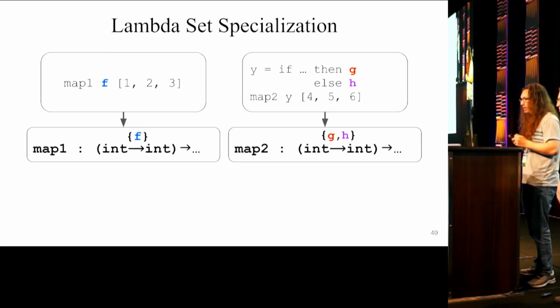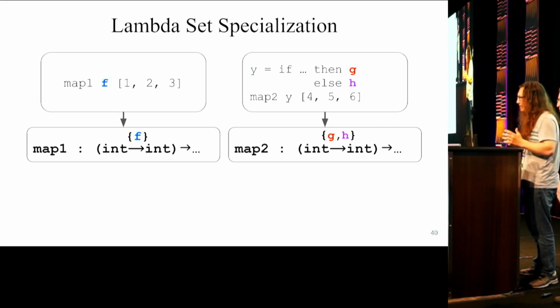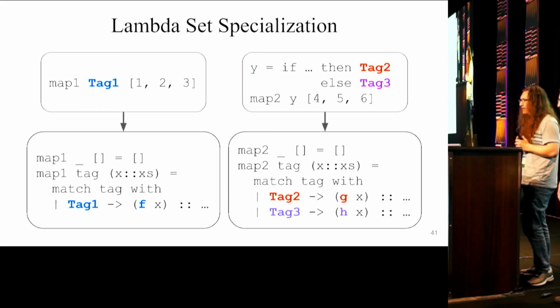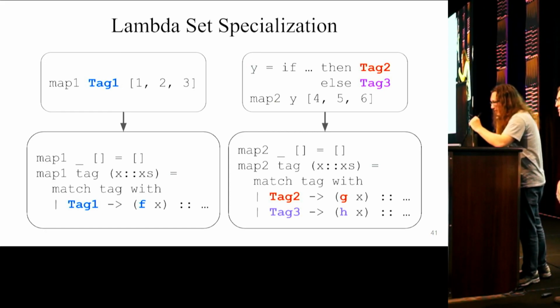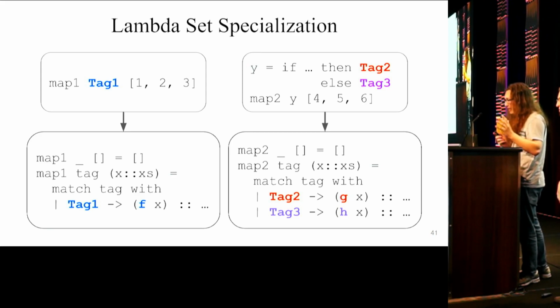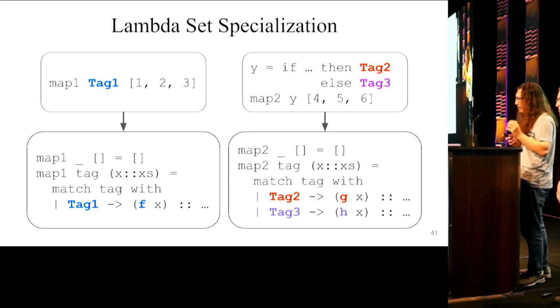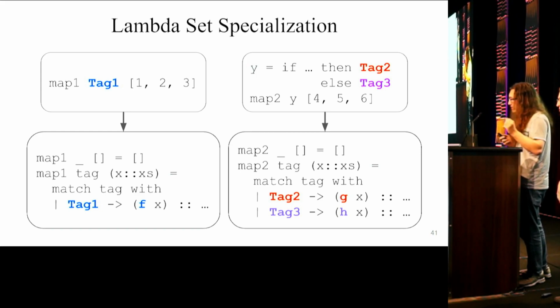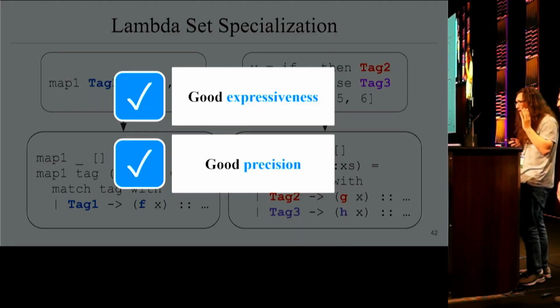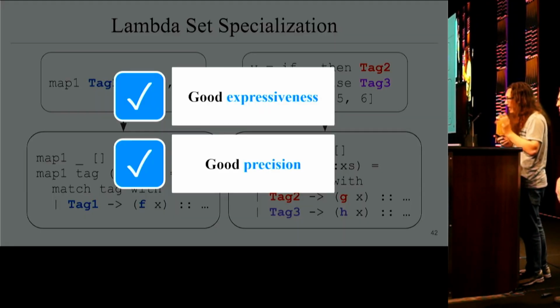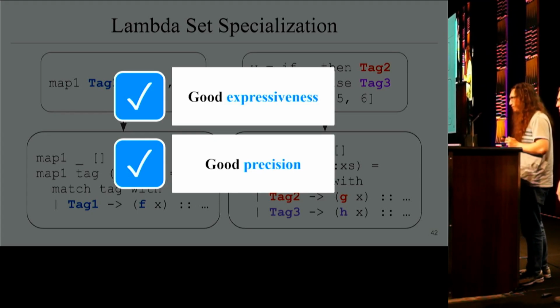Great. Now that each call site plugs in the right lambda, avoiding poisoning is easy. For each sigma that gets plugged into map, we generate a specialized implementation. Finally, types guide defunctionalization. Our first call site passed a singleton set, so its implementation of map matches on a sum type with a single variant. Our second call site passed a set with 2 members, so its implementation of map matches on a sum type with 2 variants. Through LSS, we have obtained exactly our desired code. Our transformation is simultaneously expressive and precise.